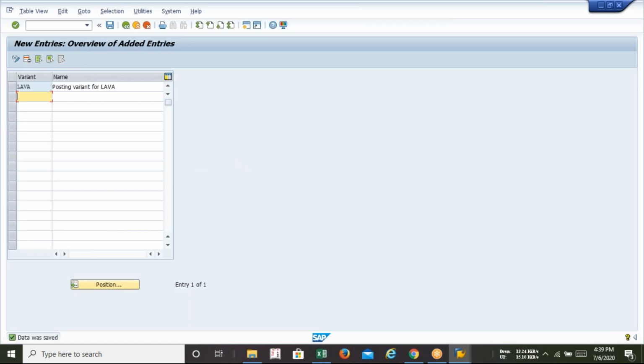Right now you are just defining the posting variant, but here you need to add something. What do you need to add?